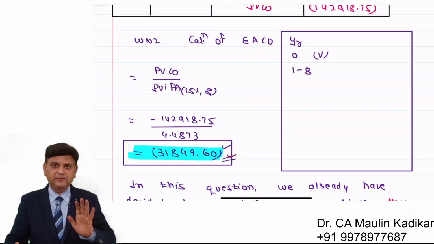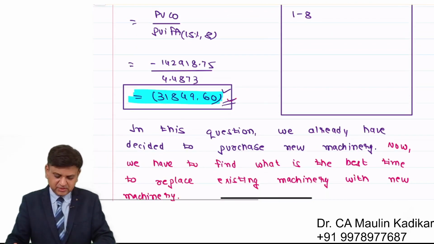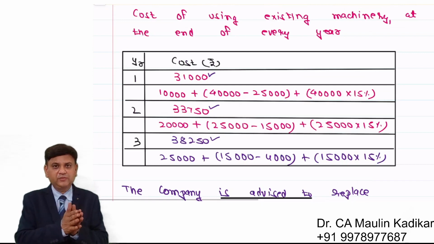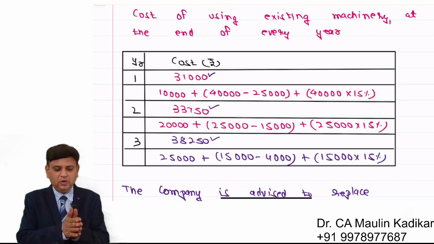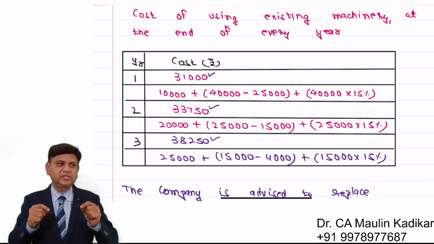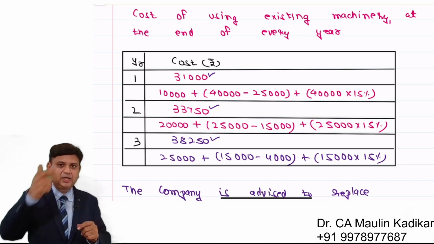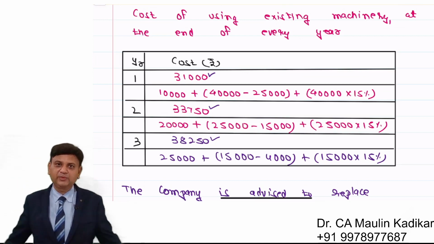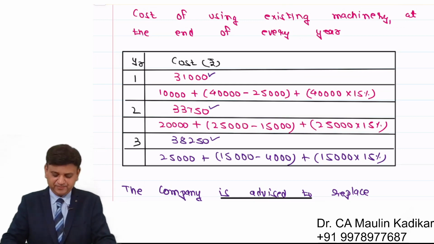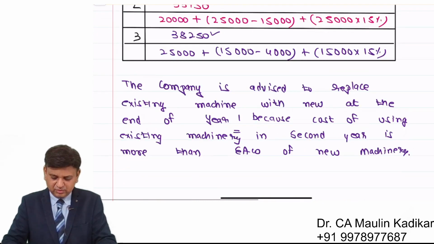Afterwards, we have to compute the cost of using existing machinery on a yearly basis. The year in which the cost of using existing machinery exceeds the equalized annual cash outflow of the new machinery, in its preceding year, we should replace it. This is the way we are required to write the answer.